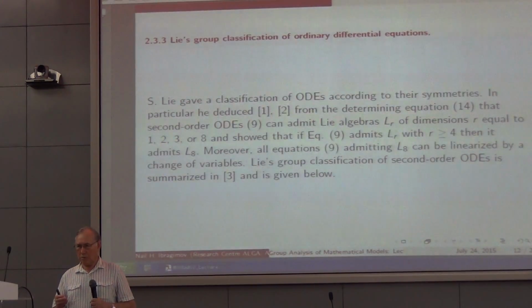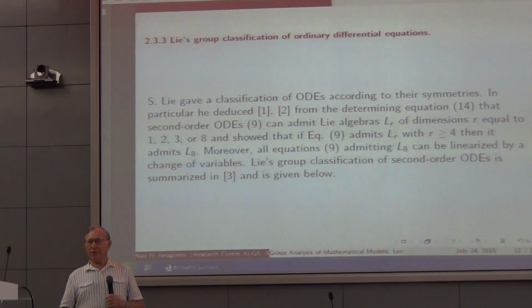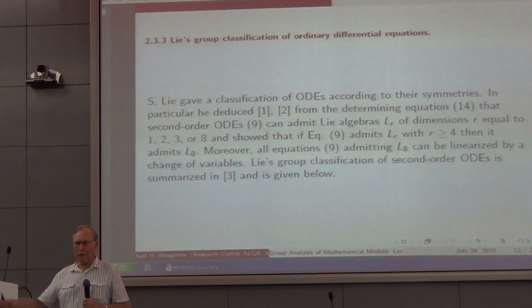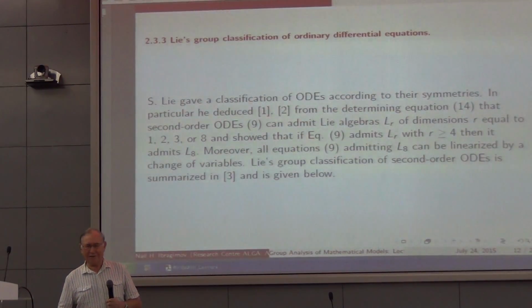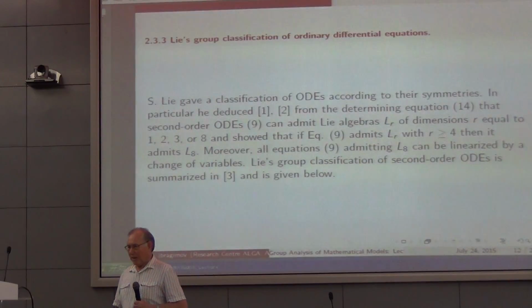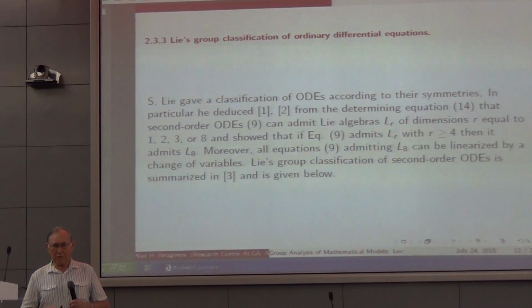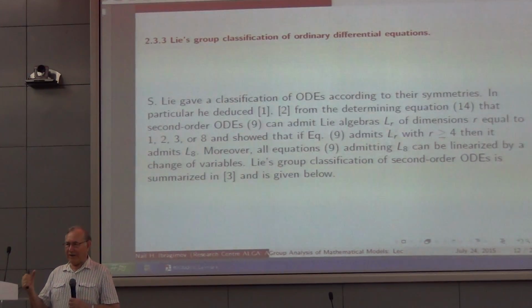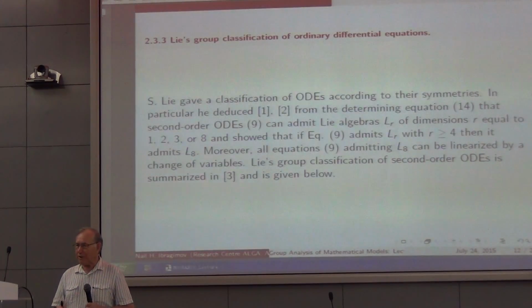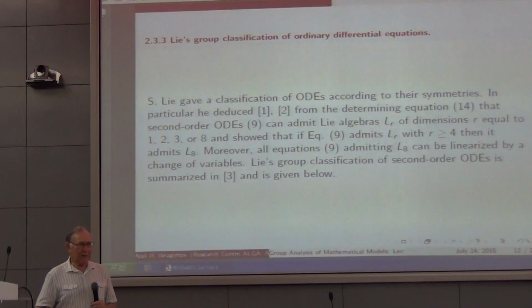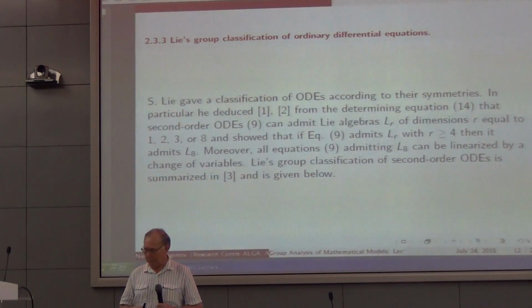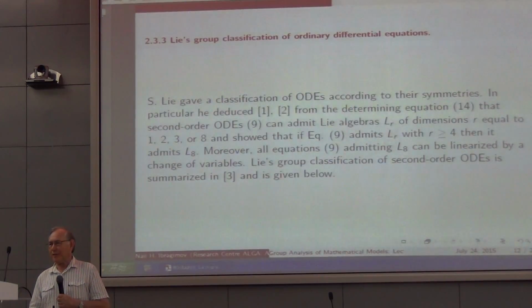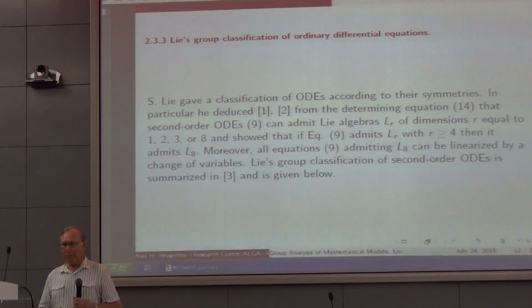It can have two symmetries. You will say, okay, I can already count myself: 1, 2, 3, 4, 5, 6, and so on. Of course, every child knows that, but not in group classification. It happens that for a differential equation there are only the following possibilities: 0, no symmetries, 1, 2, 3, and 8. No equation with 4, 5, 6, and 7. If they have 4, they immediately have 8. Moreover, if an equation has 8 symmetries, the maximum number, this equation is obtained by a change of variables from the simplest equation y double prime equals 0.